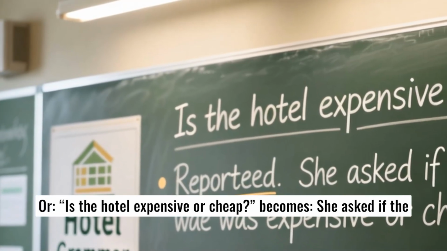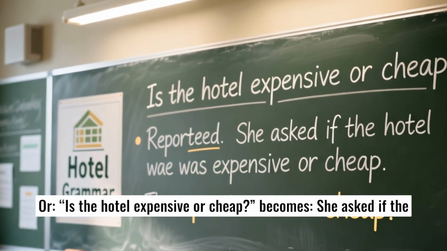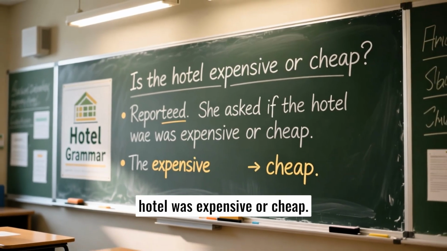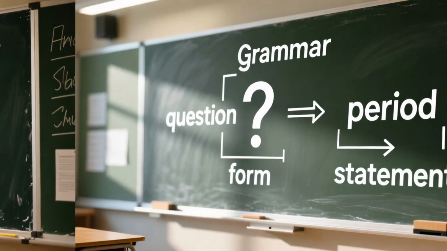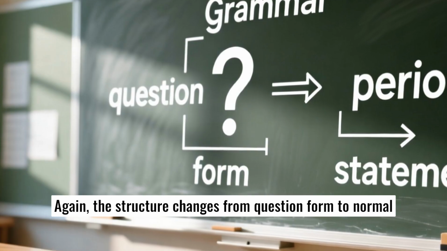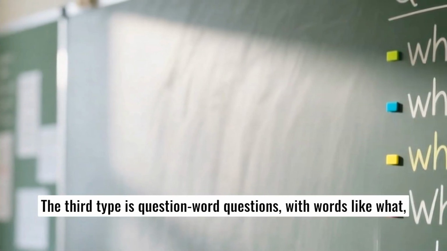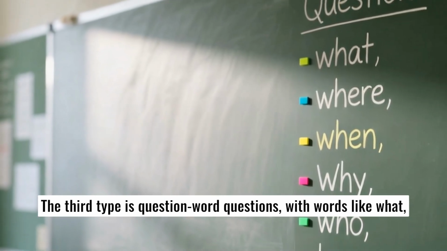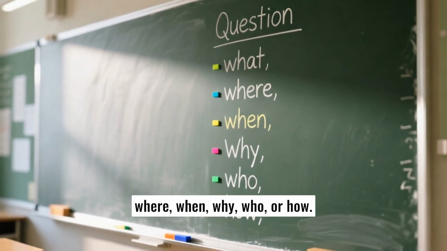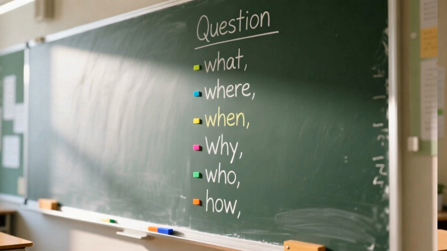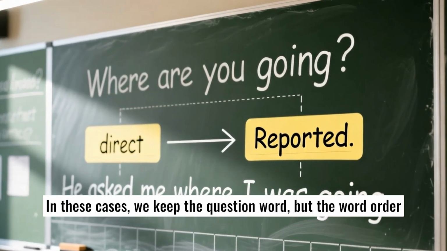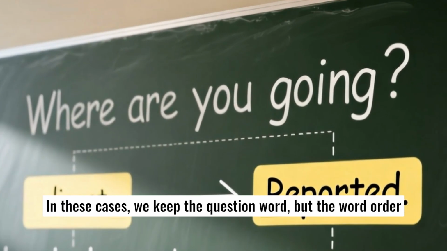Or, "Is the hotel expensive or cheap?" becomes, "She asked if the hotel was expensive or cheap." Again, the structure changes from question form to normal sentence form. The third type is question word questions, with words like what, where, when, why, who, or how. In these cases, we keep the question word, but the word order changes.